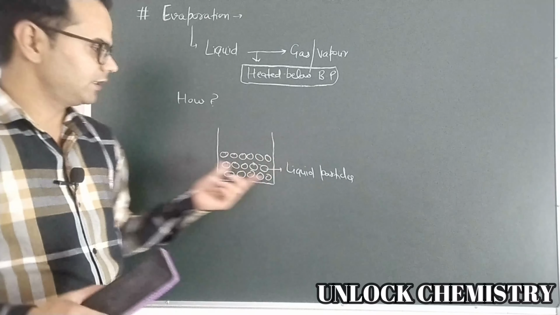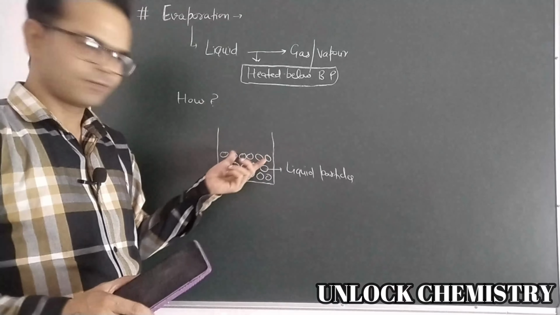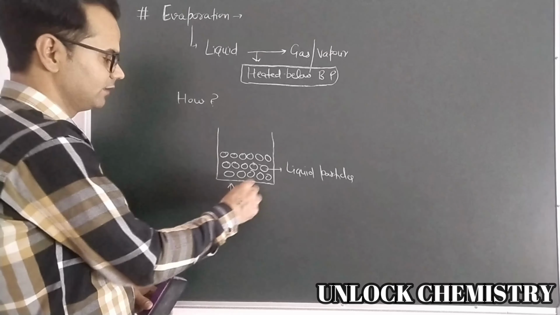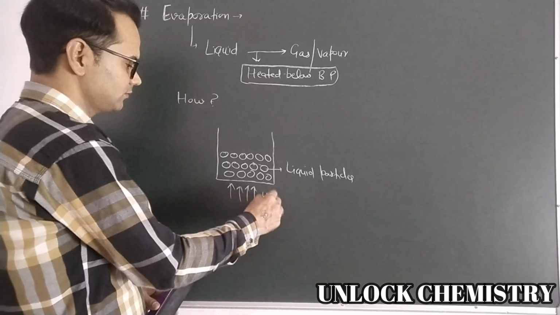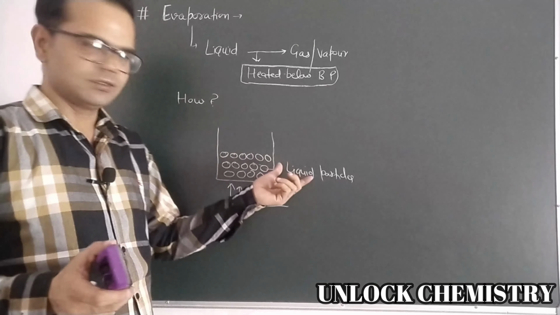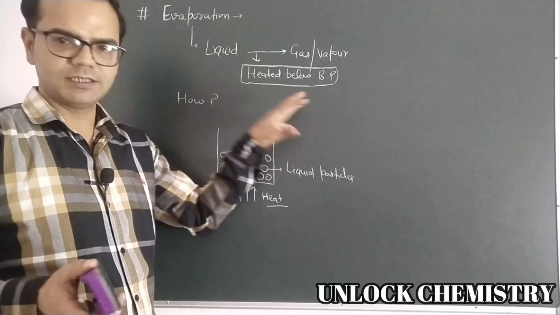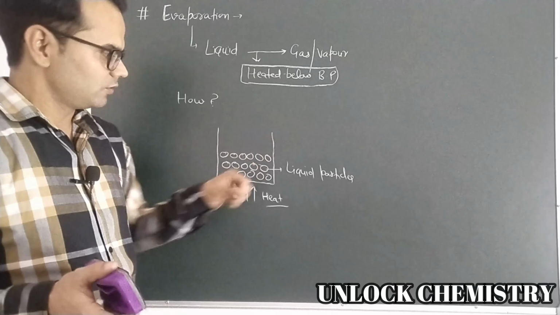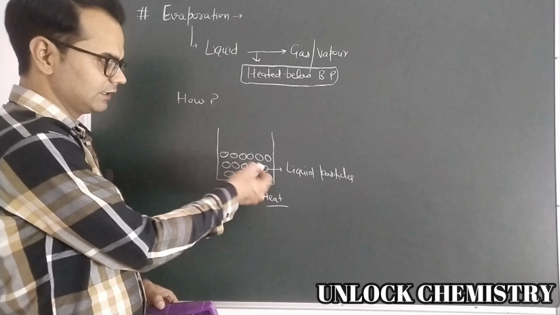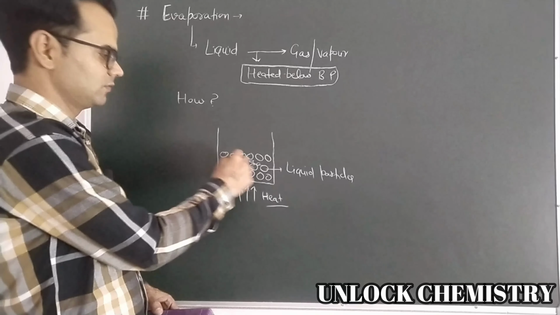For example, in any container we have any liquid. The liquid particles have some distance between them. As we heat the liquid, or these liquid particles absorb energy from atmosphere, they gain energy from sunlight, so their kinetic energy will increase, and collisions take place between atoms.